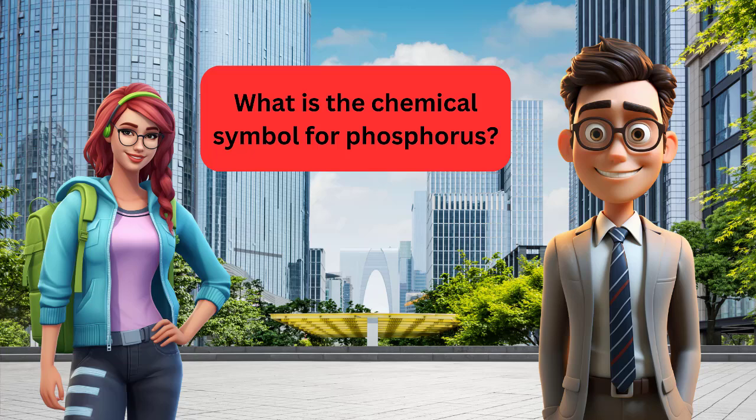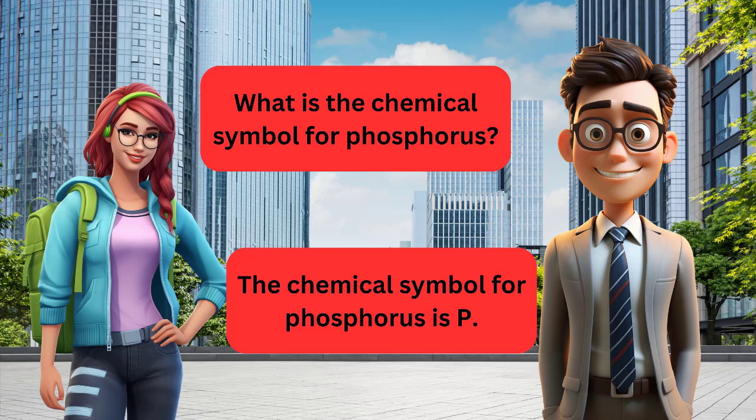What is the chemical symbol for phosphorus? The chemical symbol for phosphorus is P. What is the chemical symbol for phosphorus? The chemical symbol for phosphorus is P.